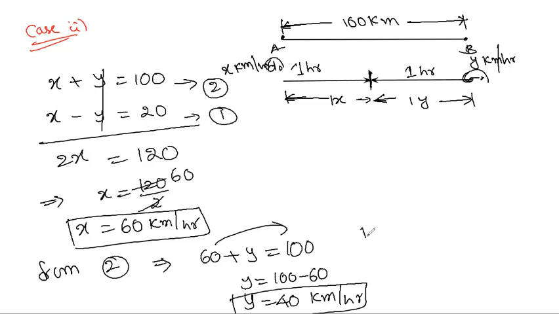100 minus 60, you're writing. Sir, 100 minus 60. Why are you saying zero cancel? Sir, by mistake. You have to see carefully.